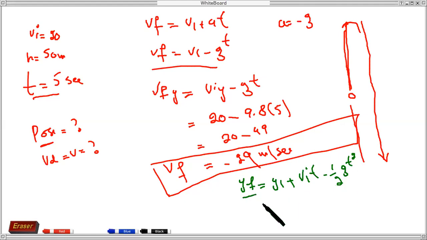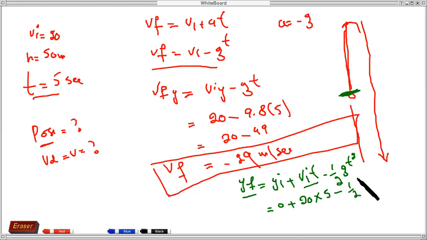So final position, initially it was at 0 position, plus Vit, initial velocity is 20, multiplied with time after 5 seconds, so multiply with 5, minus half gt square.